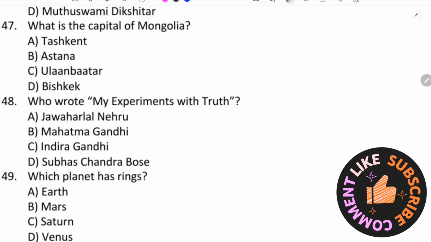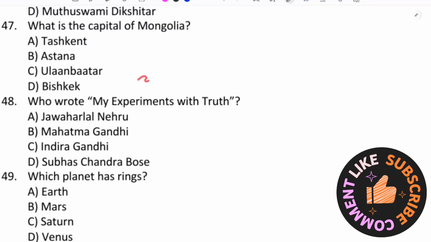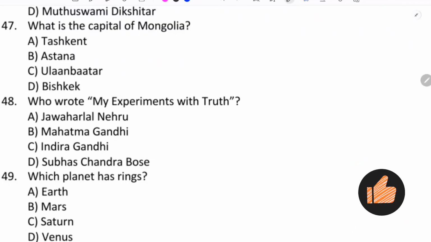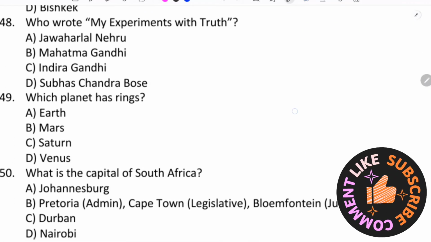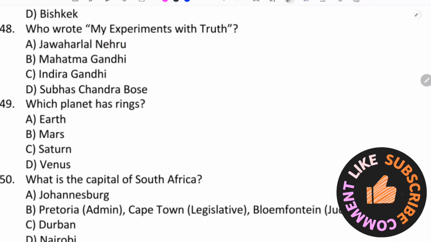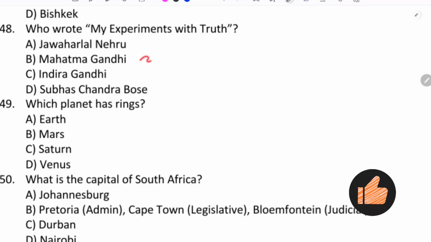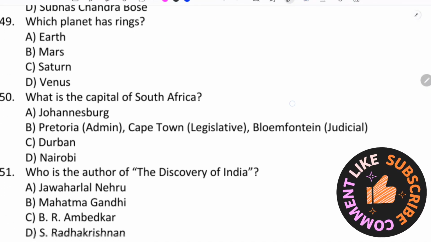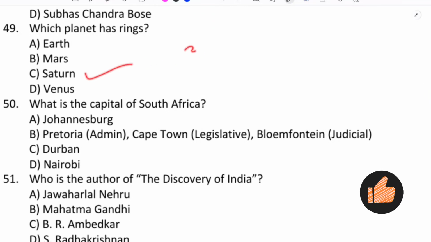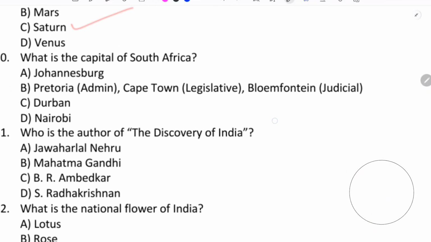What is the capital of Mongolia? Ulaanbaatar. Who wrote My Experiments with Truth? My Experiments with Truth. Mahatma Gandhi. Which planet has rings? Saturn. Saturn is the planet which has rings.